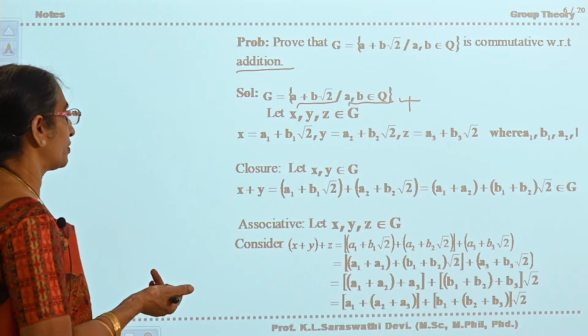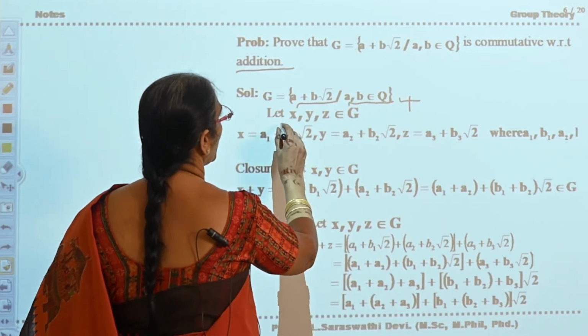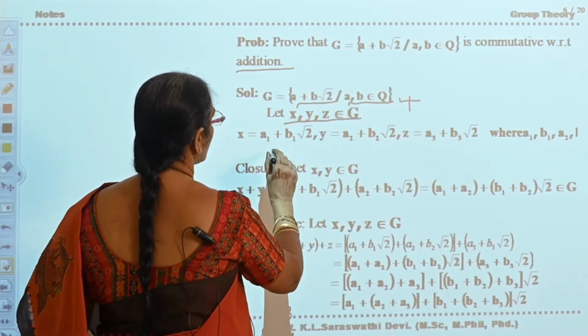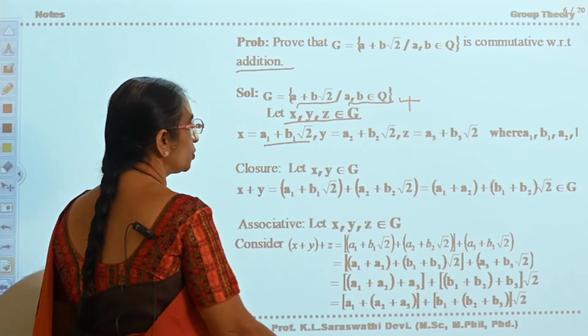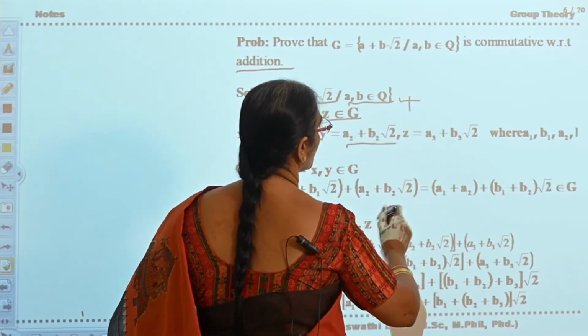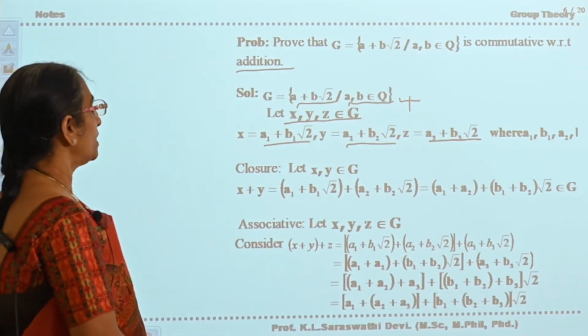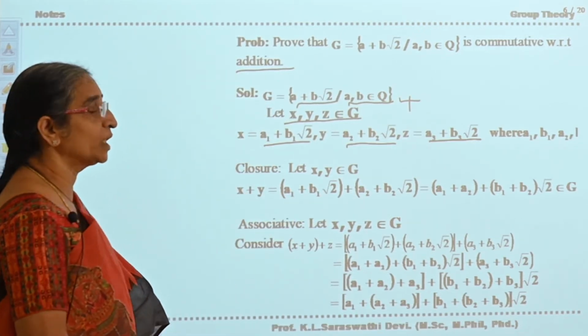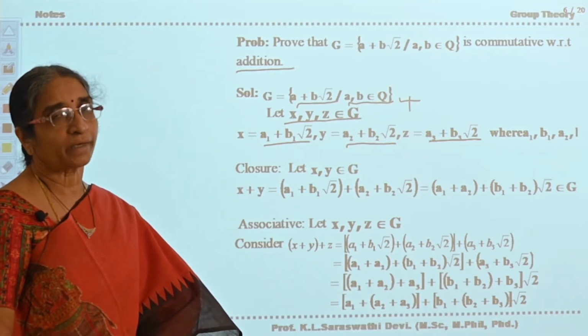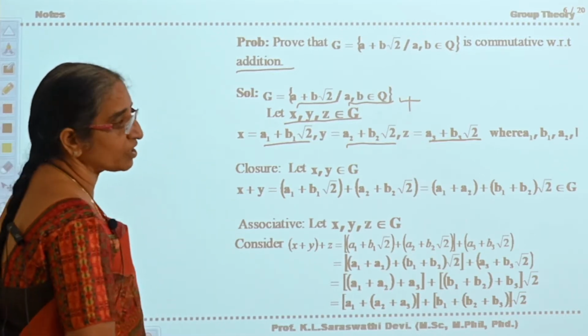Now see how we are going to show this. Now take x, y, z belong to G. x is equal to a1 plus b1 root 2, y is equal to a2 plus b2 root 2, z is equal to a3 plus b3 root 2. What are a1, b1, a2, b2, a3, b3? They are all rational numbers according to the definition of the set.